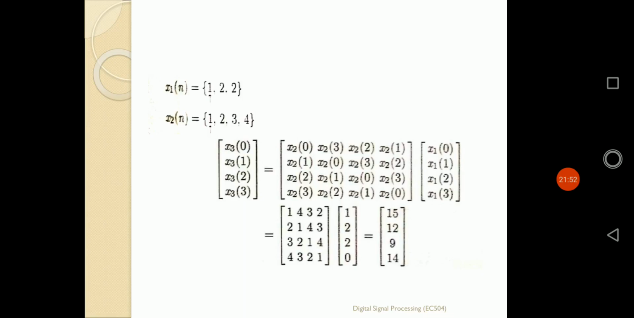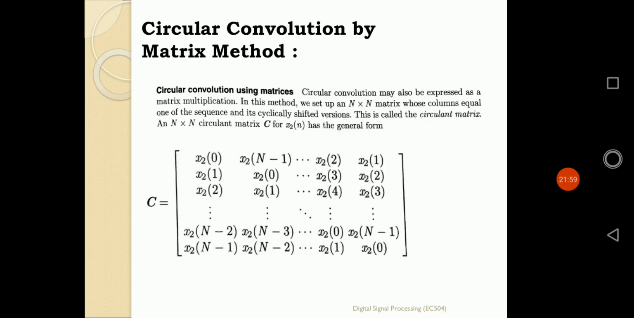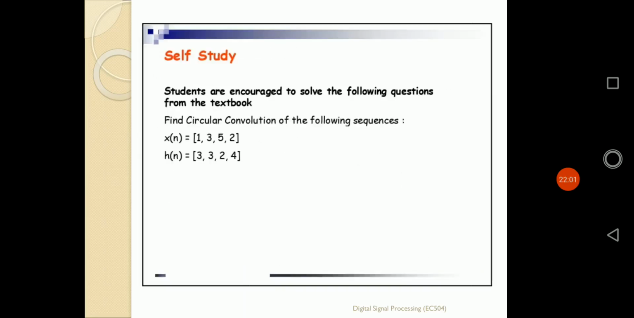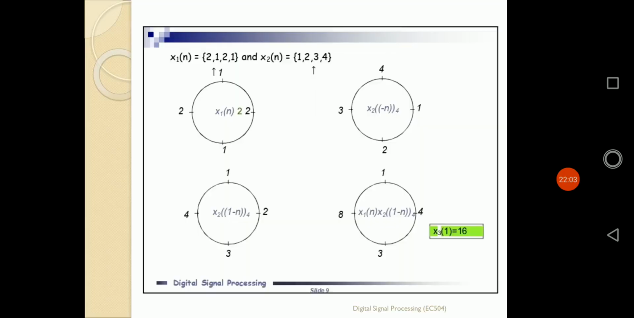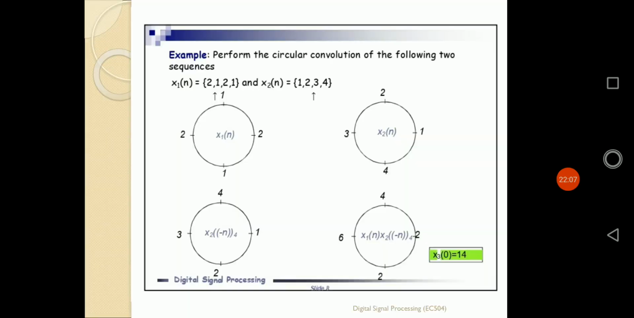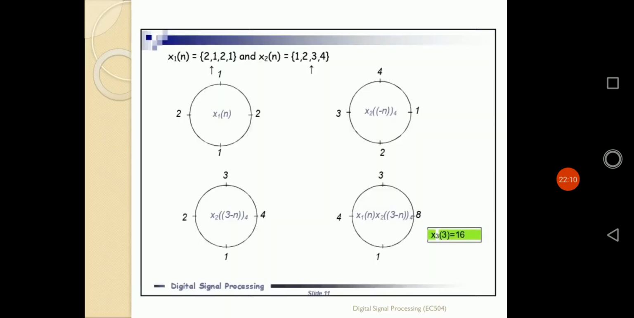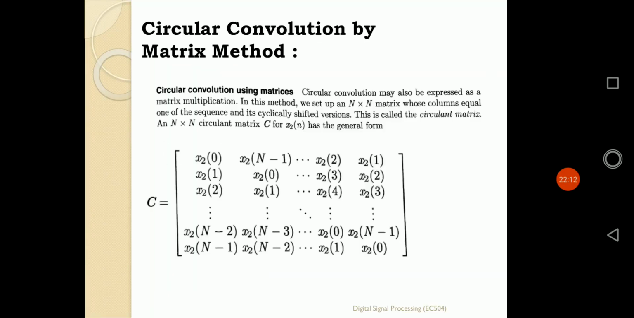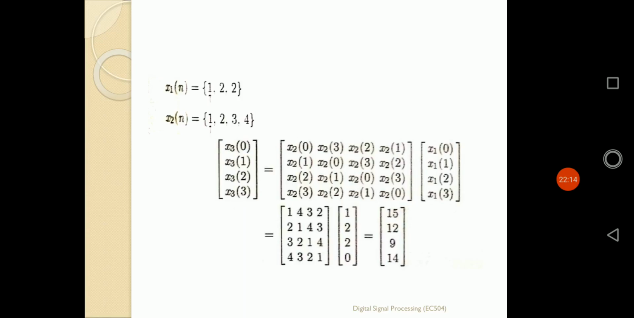So in that way, we have the idea to find circular convolution by using two approaches. The first approach is the matrix method and the second approach is the concentric circle method. With these two approaches, we can easily find the circular convolution of two sequences when the sequences are circular in nature.